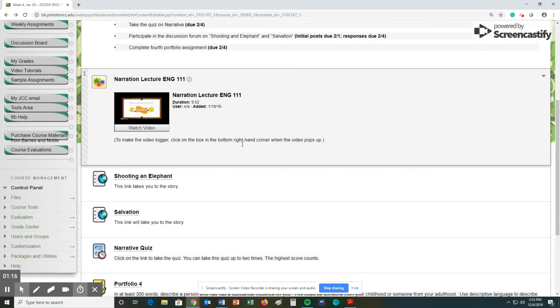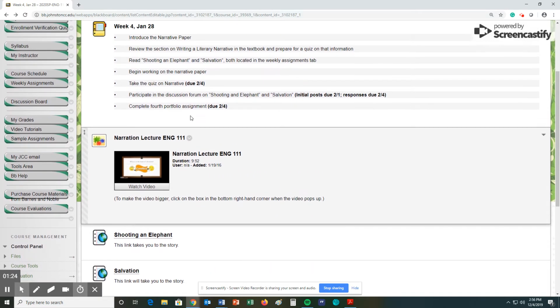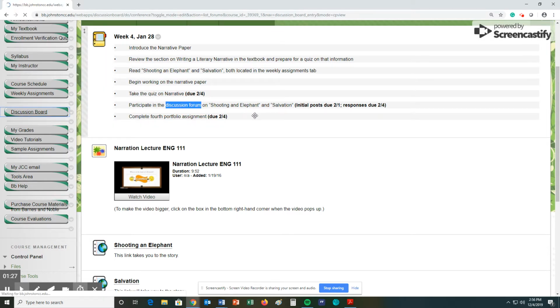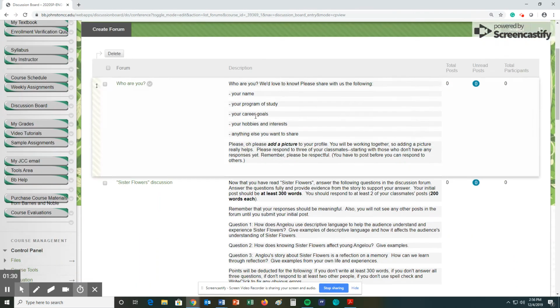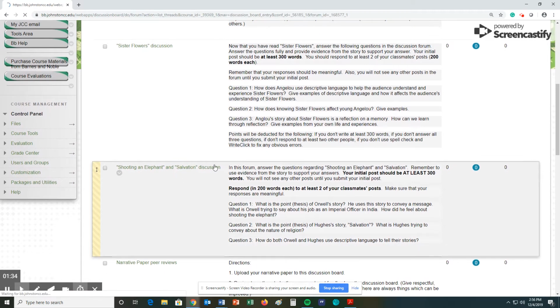Then you have 2 short stories to read, Shooting an Elephant and Salvation. Neither one of these are very long. They're rather interesting stories, and then once you've read those stories, then you get to have the discussion. You go to the discussion board and you scroll down to Shooting an Elephant and Salvation. You click here,